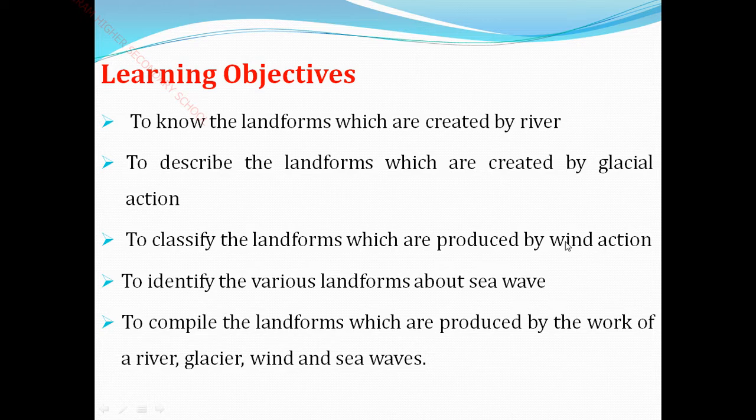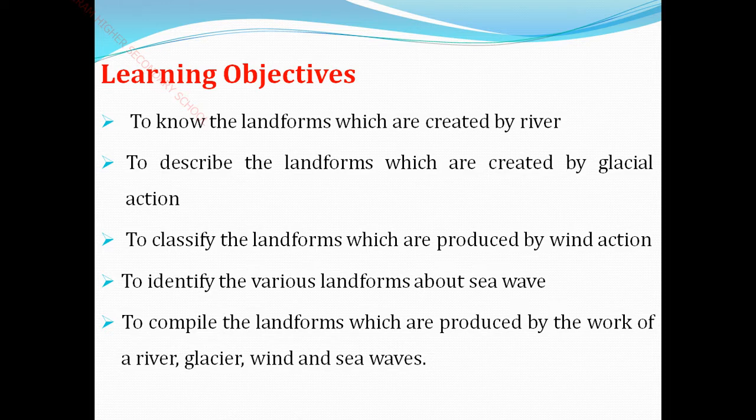First we see about the river, next the glacial action, then the wind action. Then the fourth point, to identify the various landforms made by sea waves. What have we seen here? We have seen landforms like lagoons, bars, beaches, etc.